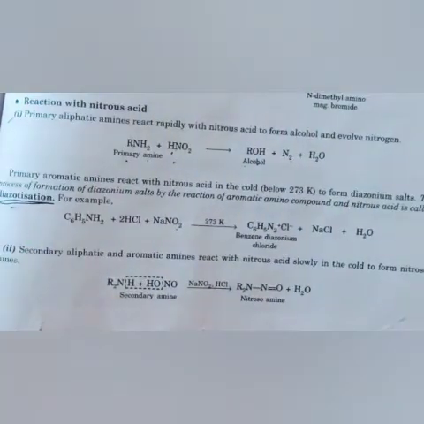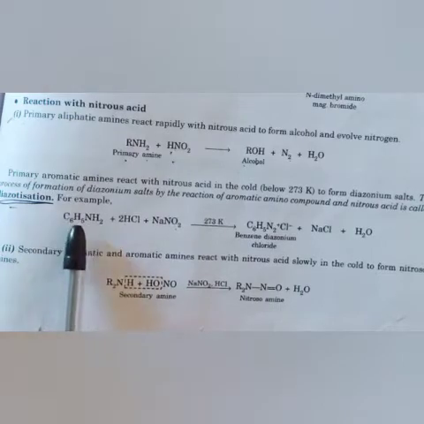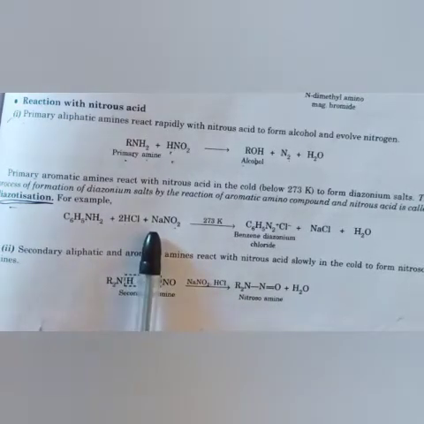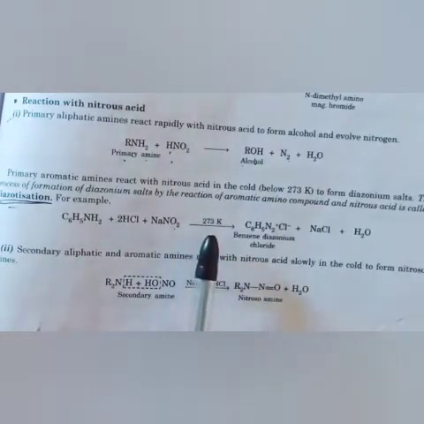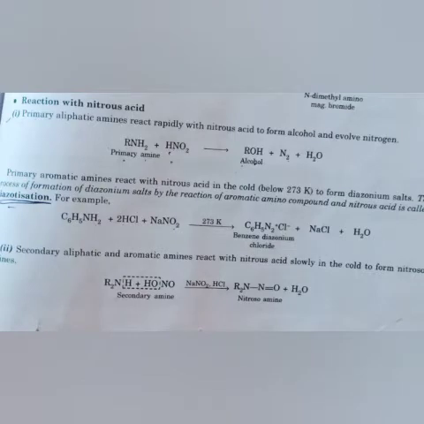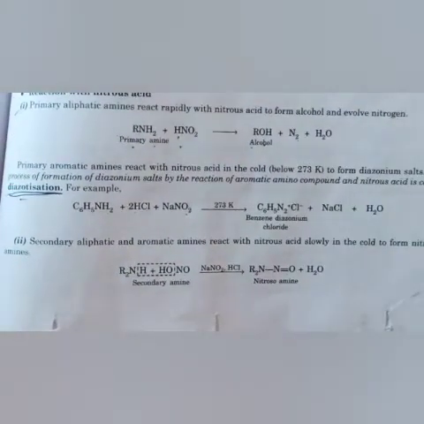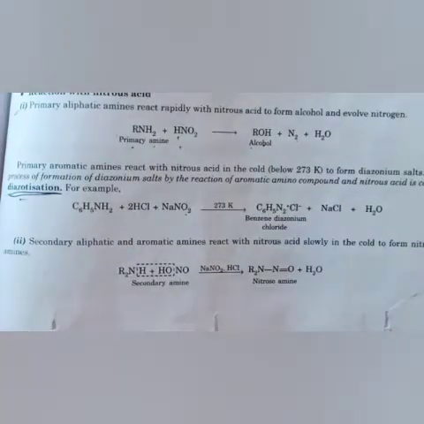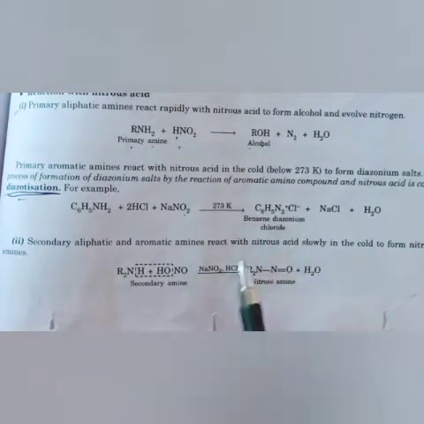Then we did diazotization, in which aniline reacts with HCl and NaNO2, remember this, in the presence of a suitable temperature, it will convert into benzene diazonium chloride. So simply, to convert aniline into benzene diazonium salt, which is our next compound that we are going to study tomorrow, is called the diazotization reaction.